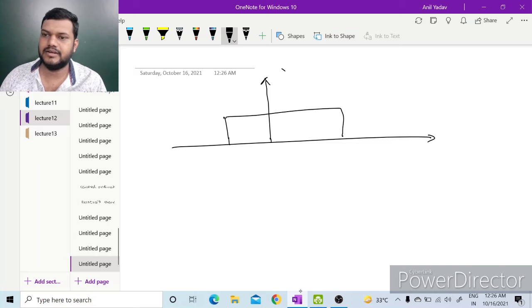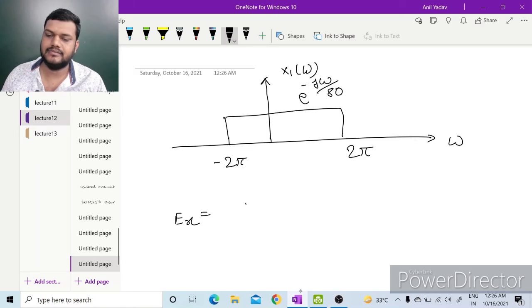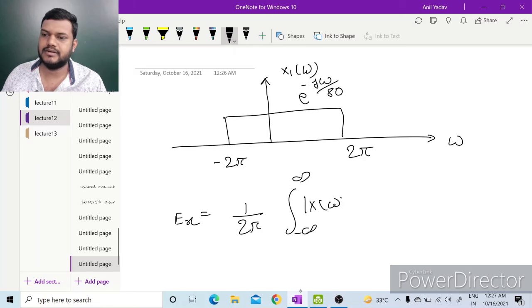So x1(omega) will be the pulse from minus 2 pi to 2 pi times e to the power minus j omega by 8. So the energy of the signal will be given by 1 upon 2 pi times the integration from minus infinity to infinity of mod X(omega) whole square d omega.